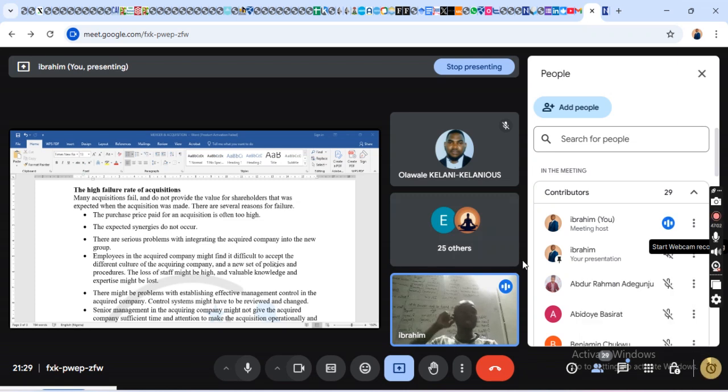Don't forget that in the process of merger or acquisition, there is always a process.